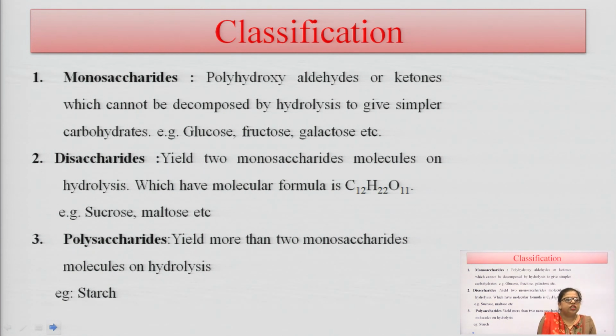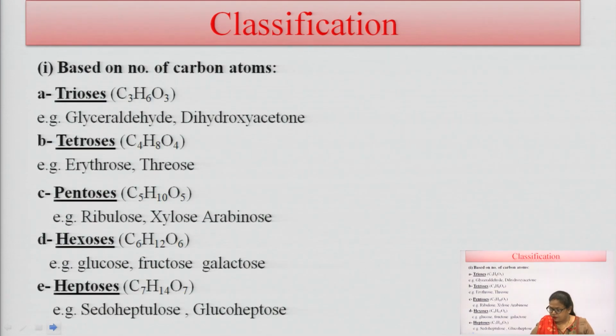And the third part is polysaccharide. Polysaccharide gives more than one monosaccharide. So, polysaccharides under hydrolysis give 2 or more than 2 monosaccharides, so they are known as polysaccharides, and the example of polysaccharide is starch. This is basically the classification on the basis of carbon atoms.